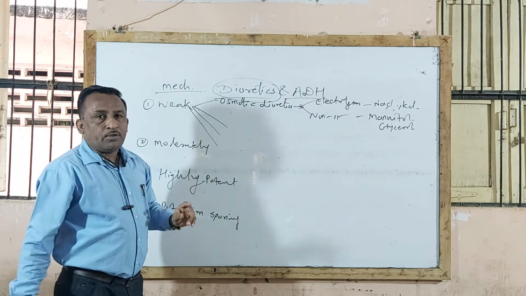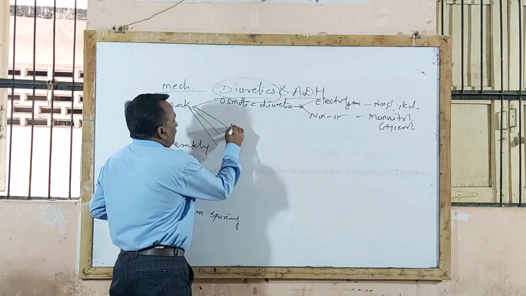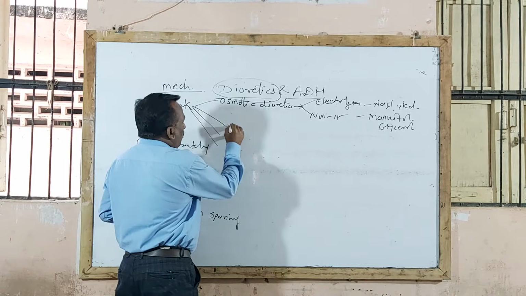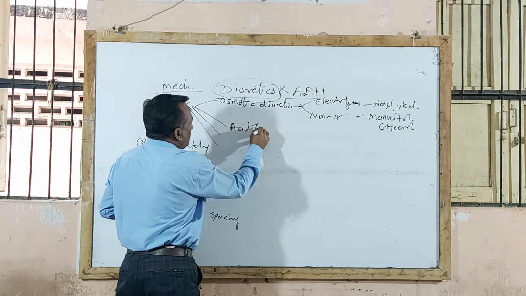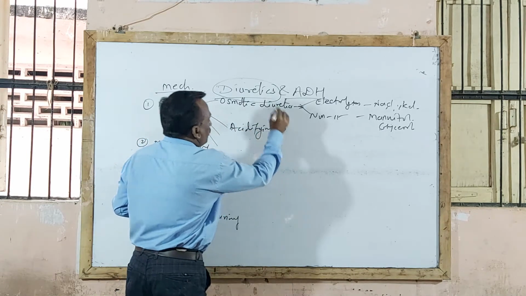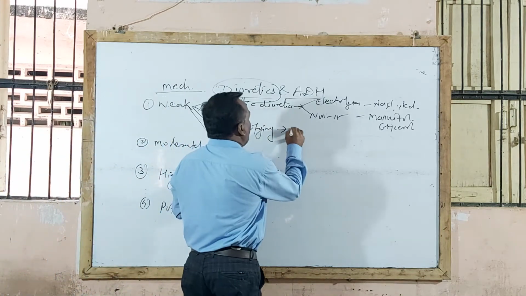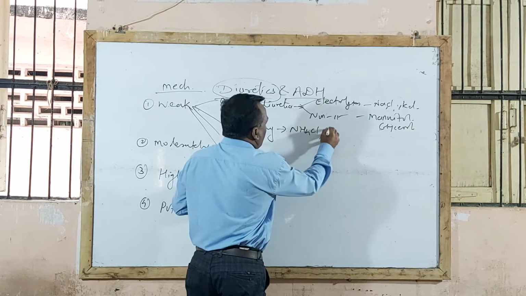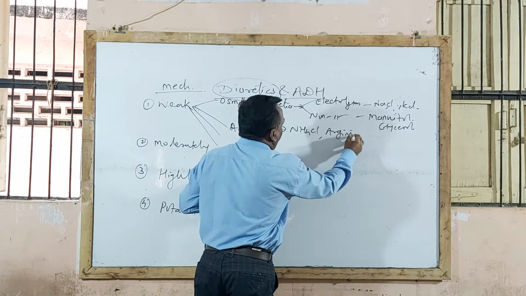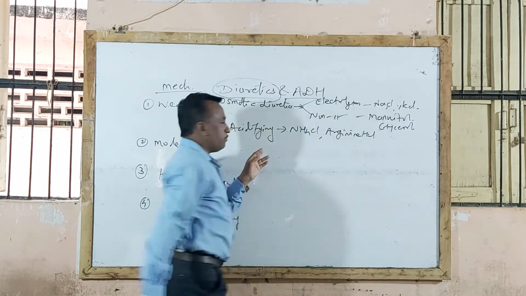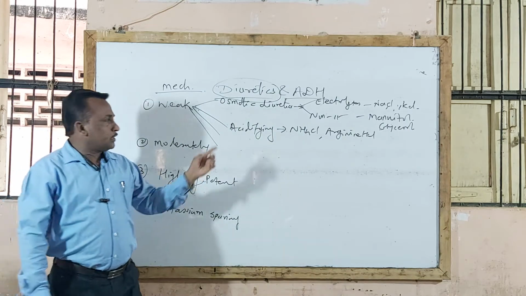Then the second type is called acidifying salts, which act as urinary acidifying agents, example ammonium chloride and arginine hydrochloride. These agents act by metabolic acidosis mechanism.